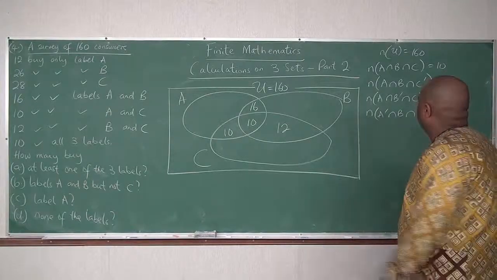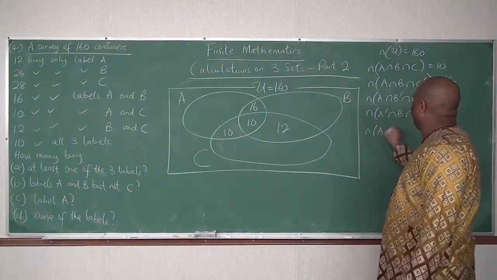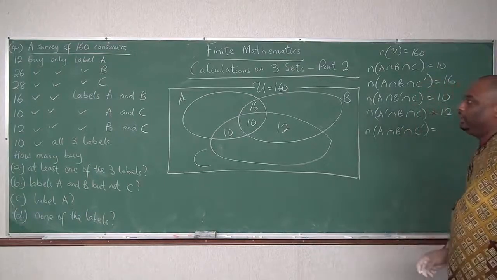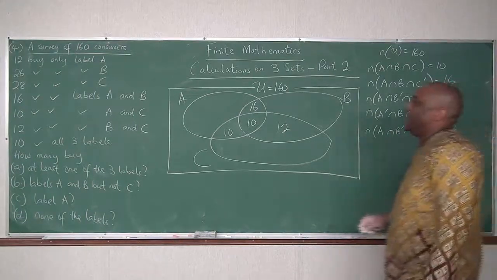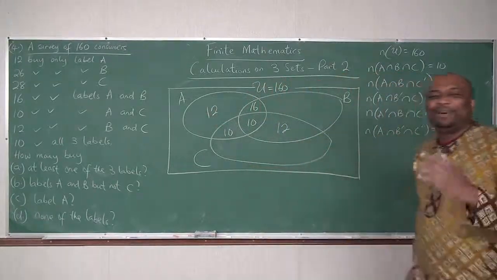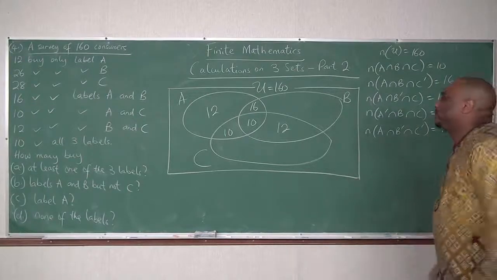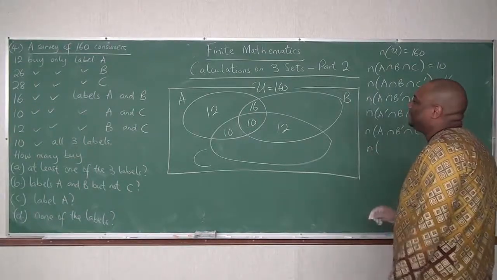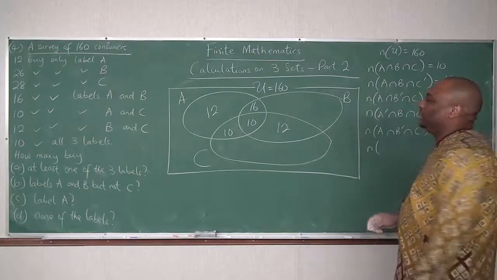Now A only. So cardinality of A intersect B prime intersect C prime, A only, is 12. I'm going to put 12 here. Now, cardinality of B only.